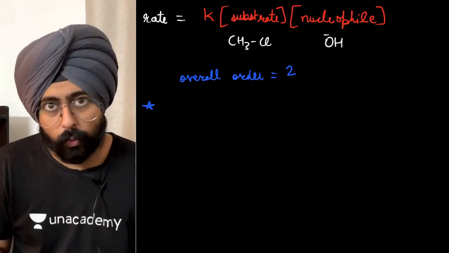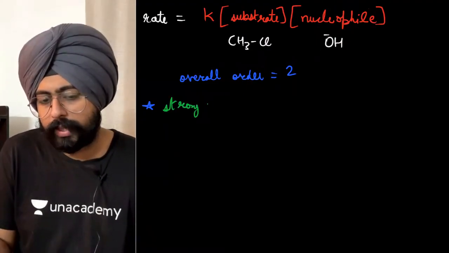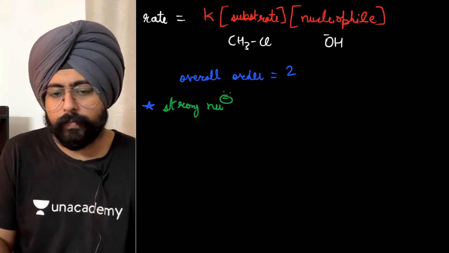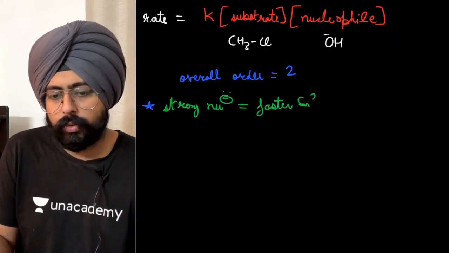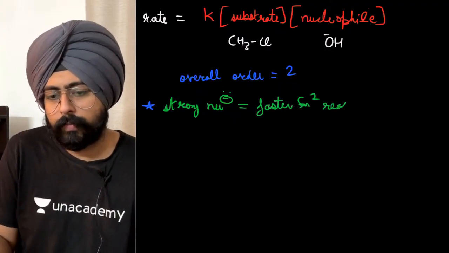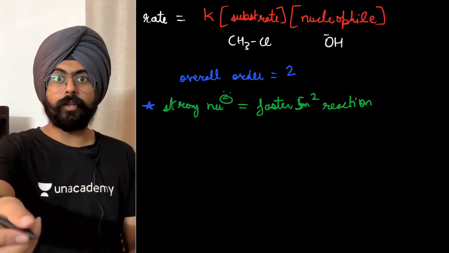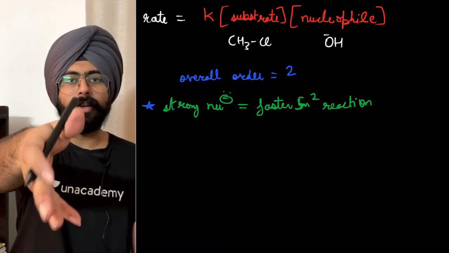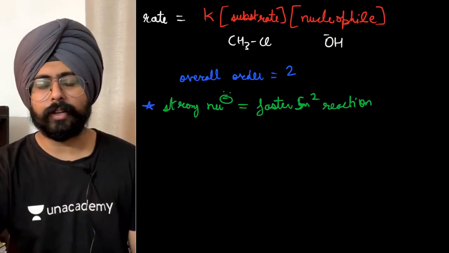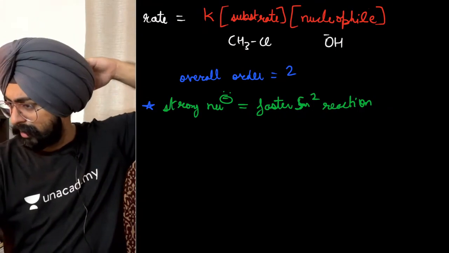One point that you should note is that a strong nucleophile implies a faster SN2 reaction. If you have a strong nucleophile, you will have a faster SN2 reaction. Remember, we did questions about this nucleophilic character in the basics of organic reaction mechanisms this Monday itself. Monday koi class kiya tha na apan ne.